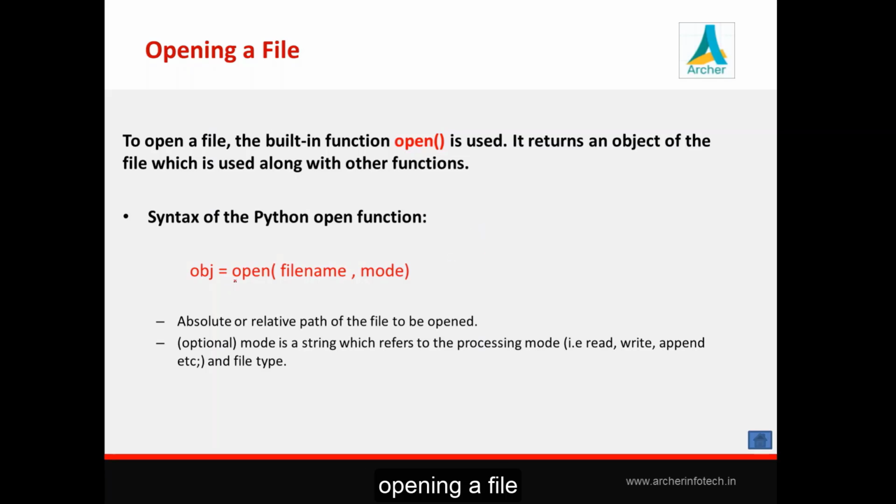Okay, so this is the signature of the function open. It takes two parameters, file name and mode. File name is the path of the file which we want to open. Okay, it can be an absolute path or it can be a relative path, relative to the program where we are storing. Suppose both the file and our Python file are in the same directory, we can provide only the name of the file. But if it is in a different directory, we need to provide its absolute or relative path according to the location of the file here.